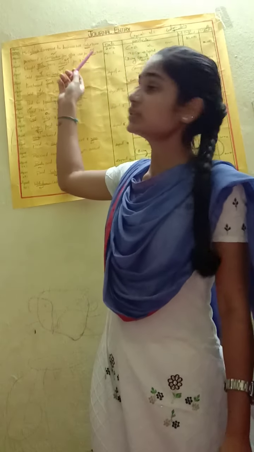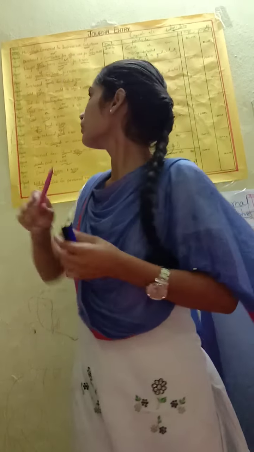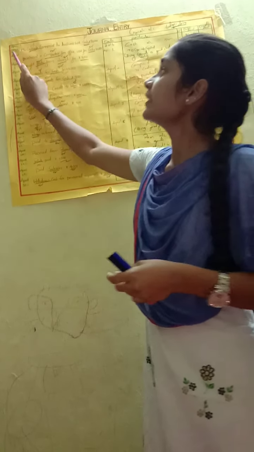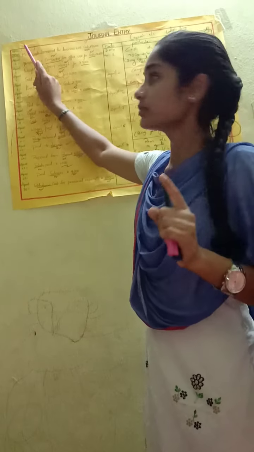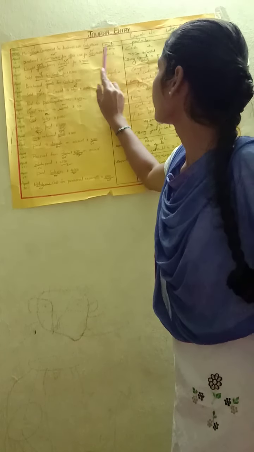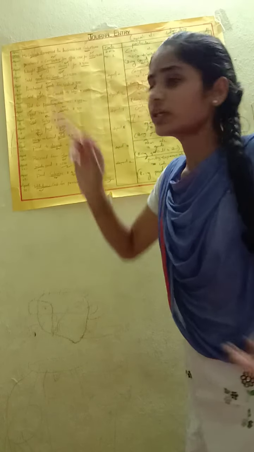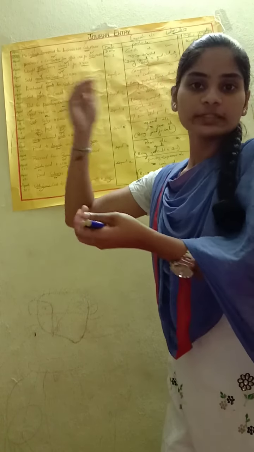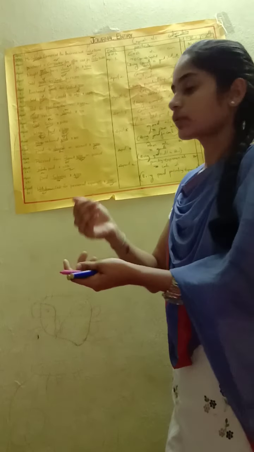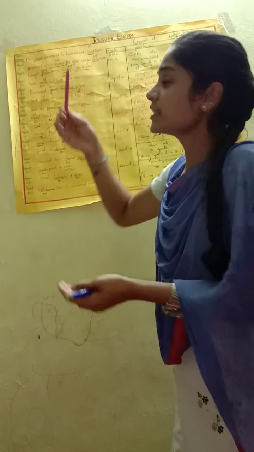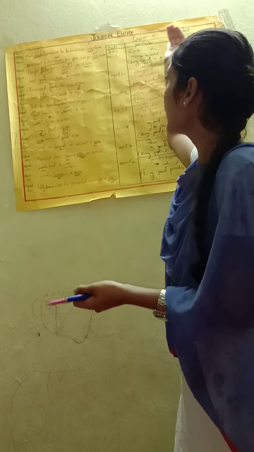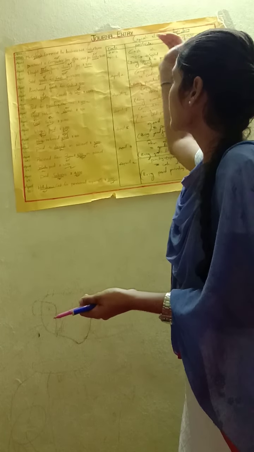The amount is 80,000. In the date column we will write 2016 April 1st. In particular, what is inflowing we write under debit, and what is outgoing we write under credit. Here cash is inflowing and Ganesh capital is outflowing, so cash account debit to Ganesh capital account.